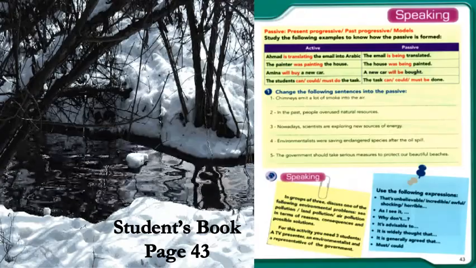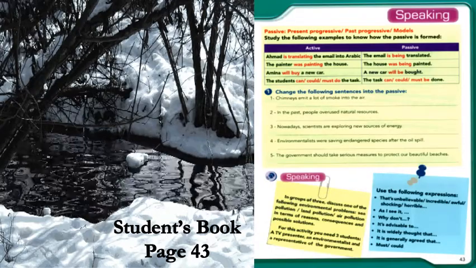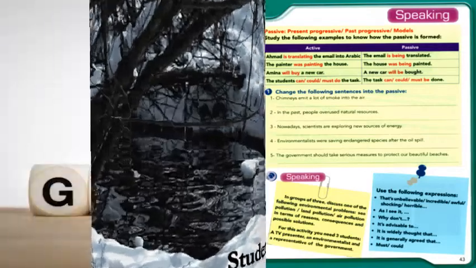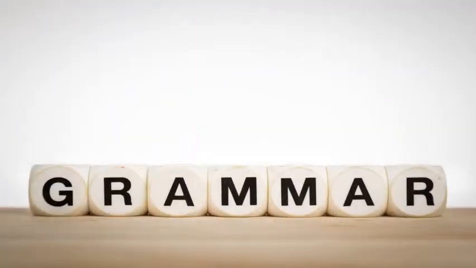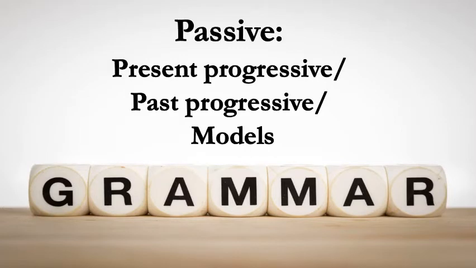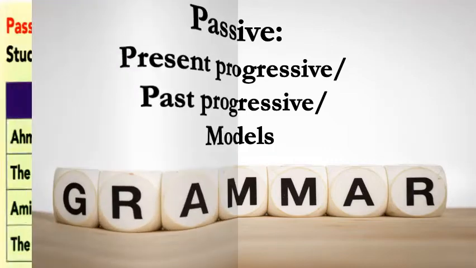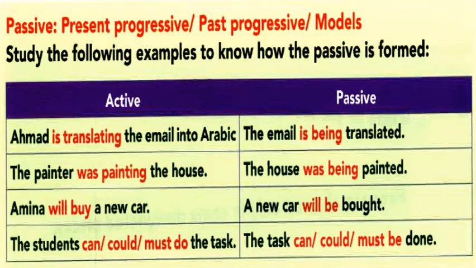Now, my dear students, let's move to our students book page 43. Our lesson today is grammar: passive, present progressive, past progressive models. Look at this table. We should study the following examples to know how the passive is formed. We have some active sentences and passive sentences.